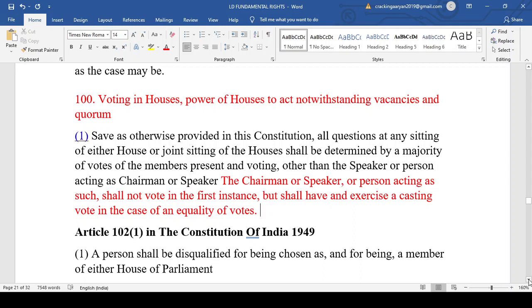You must have seen that while the voting is done, the speaker or the chairman does not cast the vote, and generally it does not happen that the chairman or the speaker needs to cast his vote, because those who are in power definitely have more MPs or MLAs in the state assembly. So while the voting is done, definitely the bill gets passed by a majority. Now sometimes what happens with the alliance, let's see the recent example of the caste based census. For example, a caste based census bill is being introduced in the Lok Sabha. I'm just giving an example.